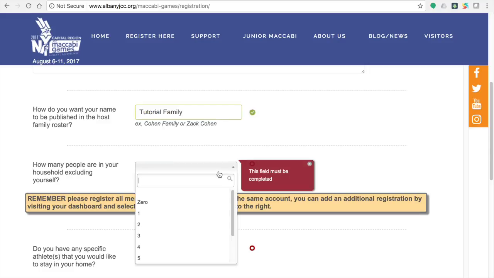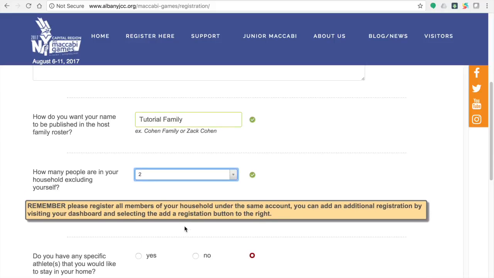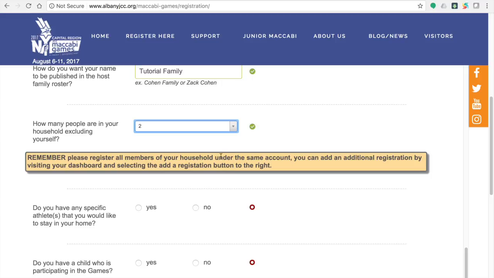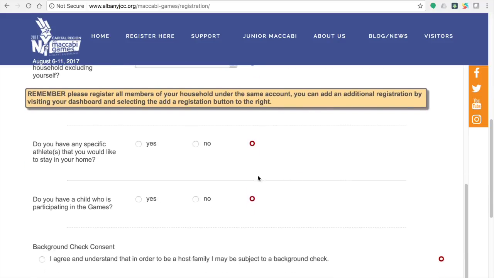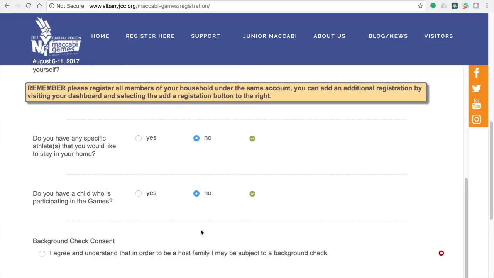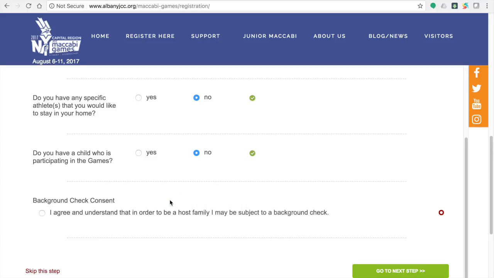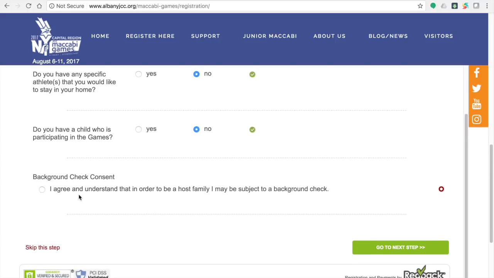The next question asks you to identify how many people live in your household, excluding yourself. Please remember that each one of these individuals will need to be registered under your account. You will be able to do this when you reach the dashboard in a few moments. Please answer if you have any specific athletes that you would like to stay in your home. Next, answer if you have a child who is participating in the games.